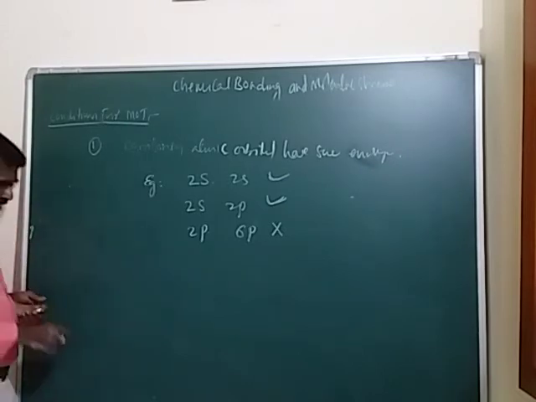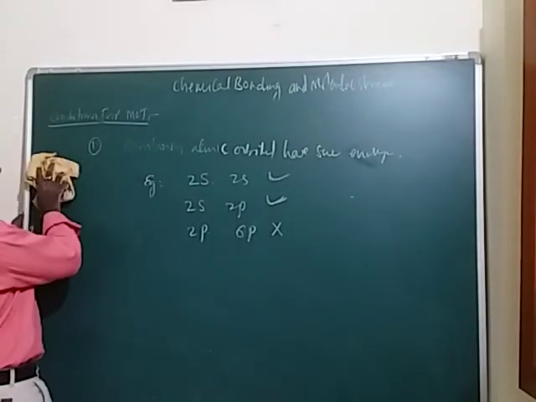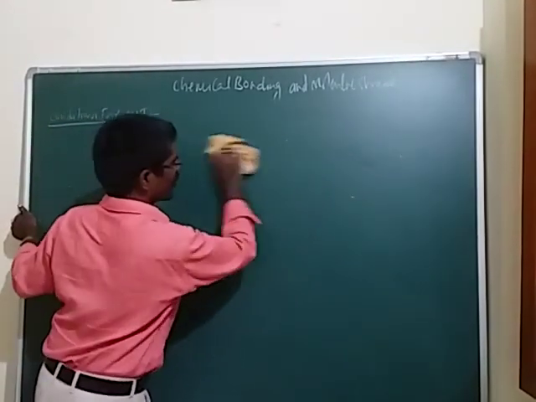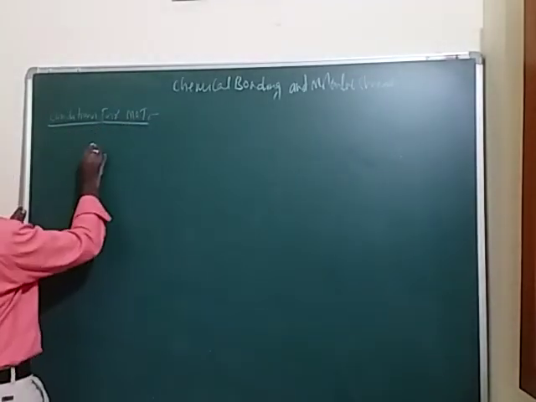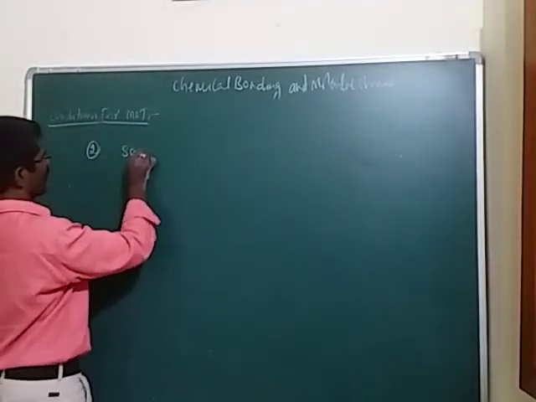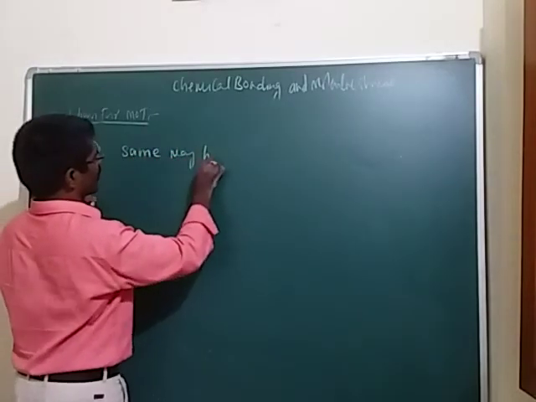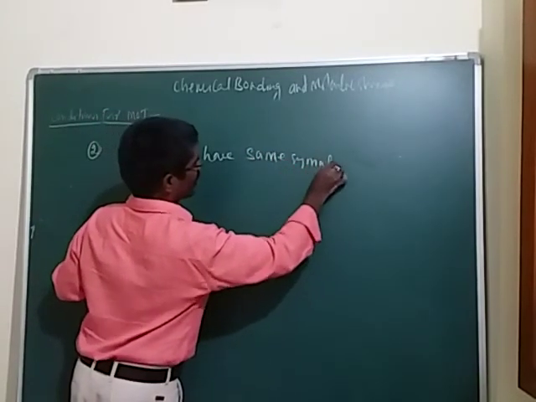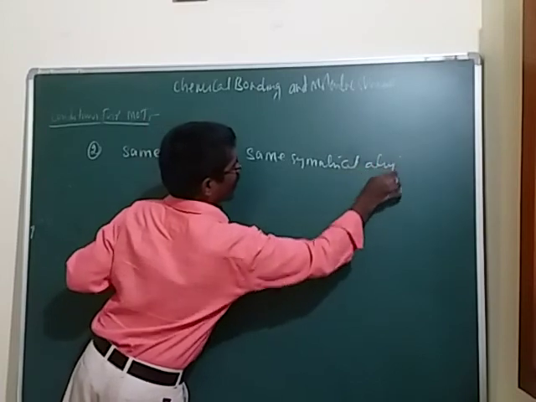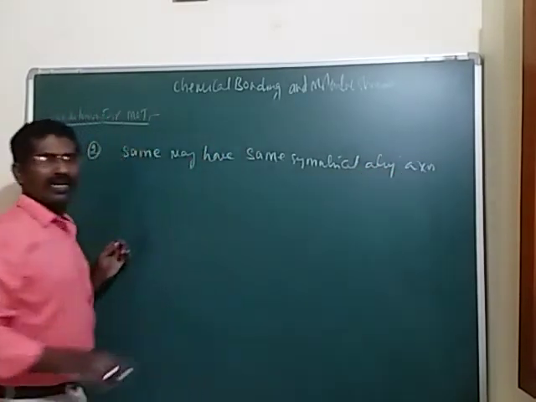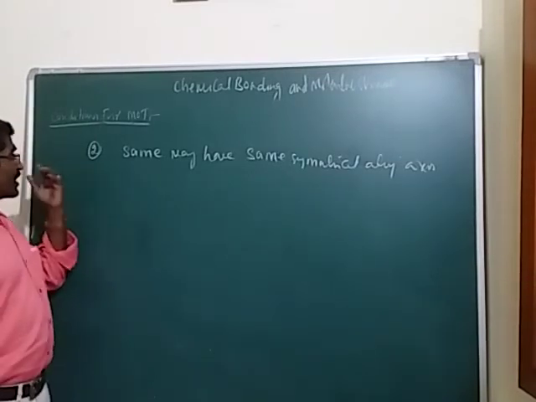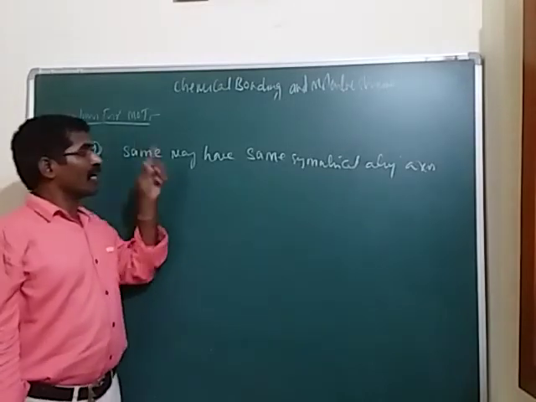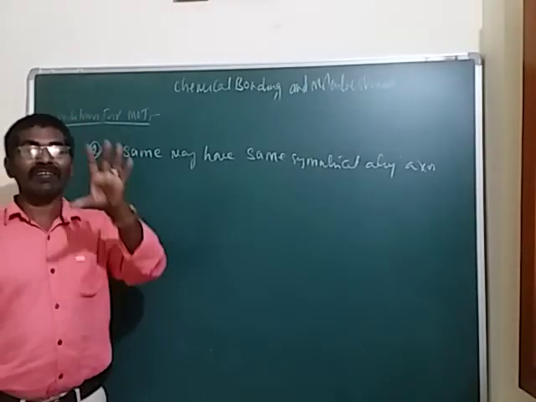And the second concept is the same symmetry of the orbitals. The combining orbitals must possess the same symmetry. So the second condition is that the combining orbitals must have the same symmetry along the axis. That is the second condition of the molecular orbital theory: the atomic orbitals must have the same symmetry along the axis.